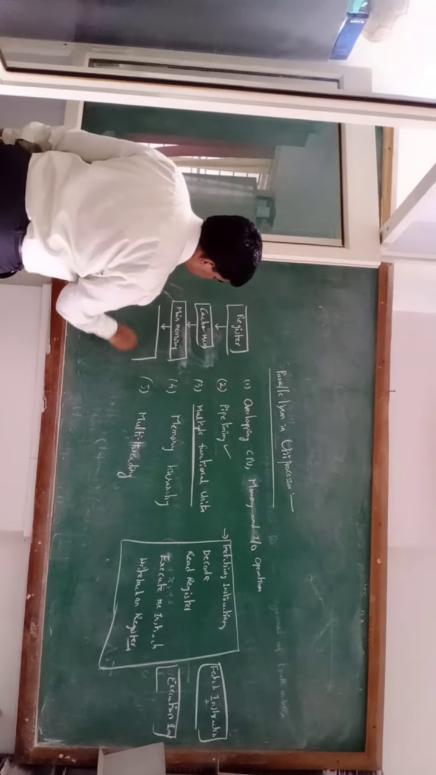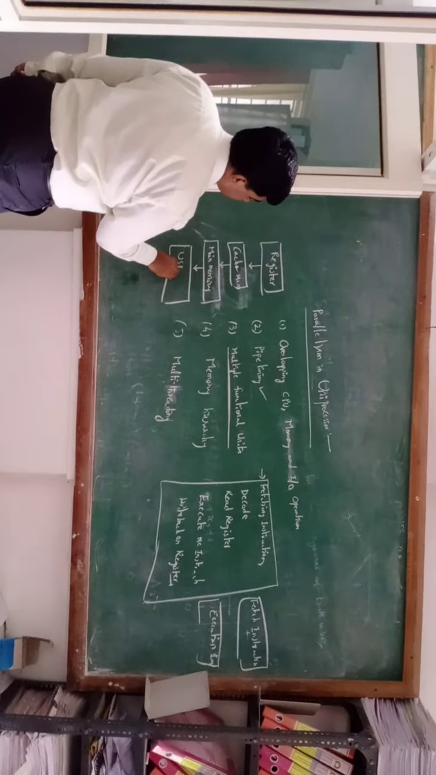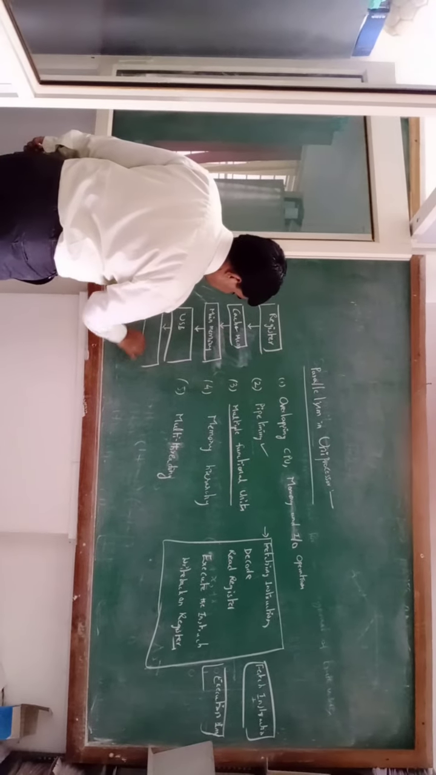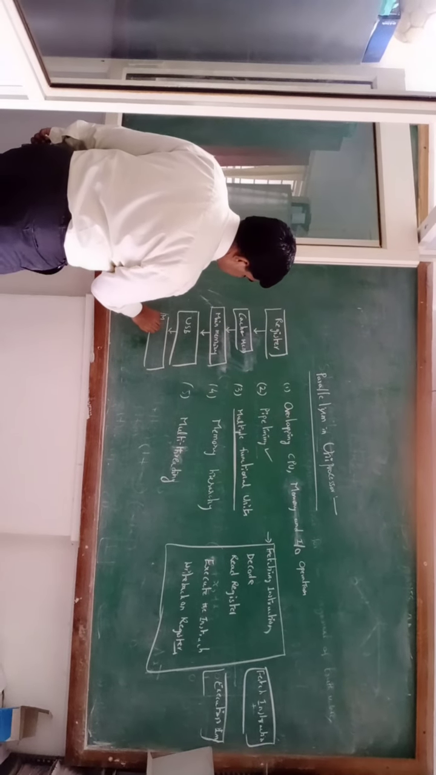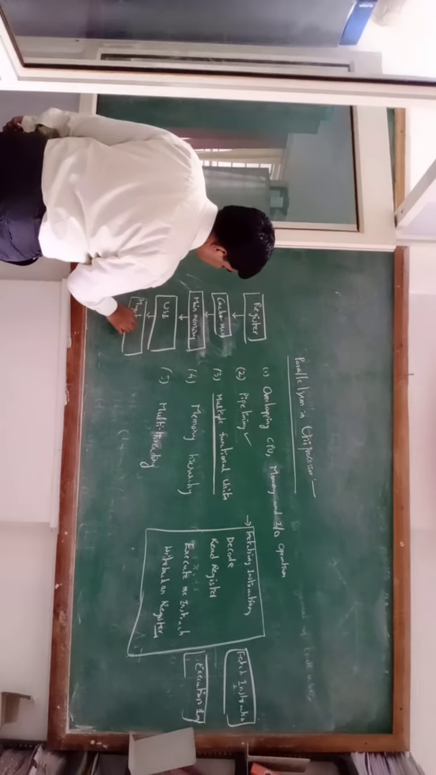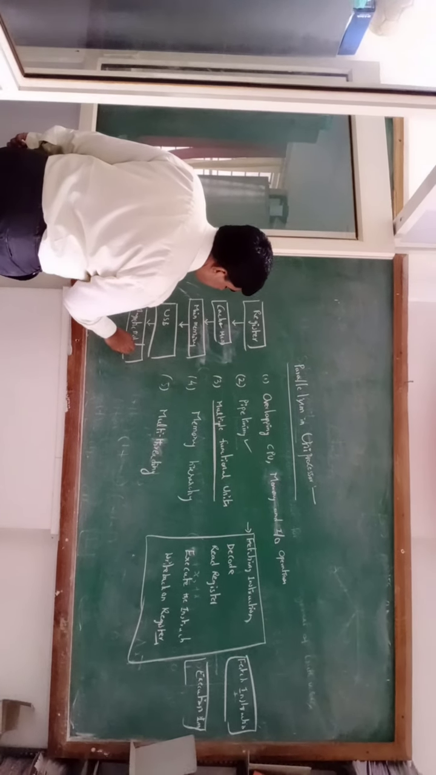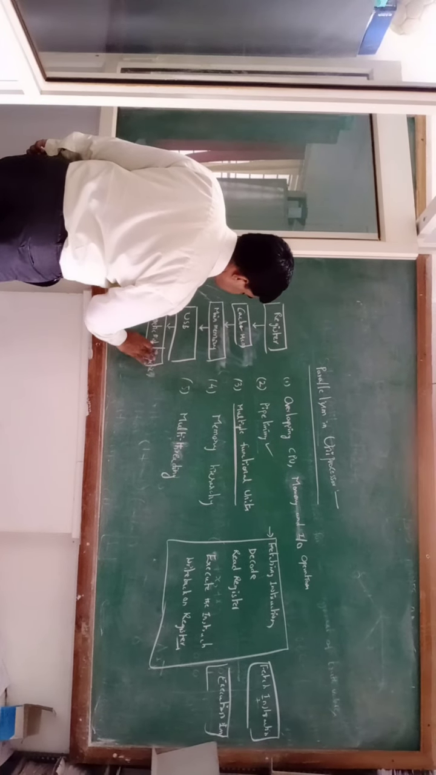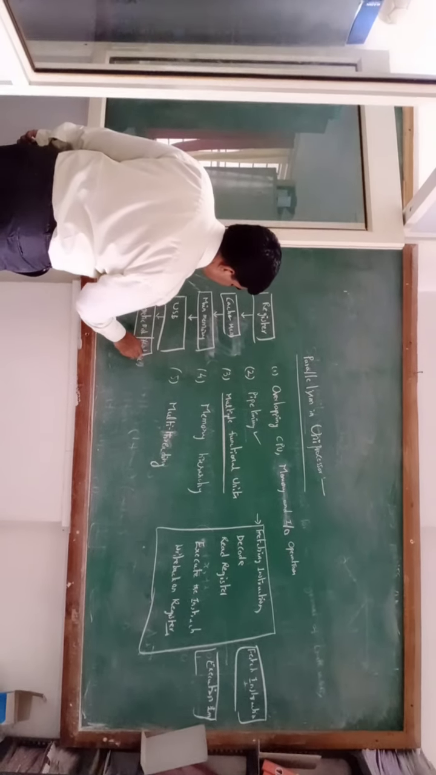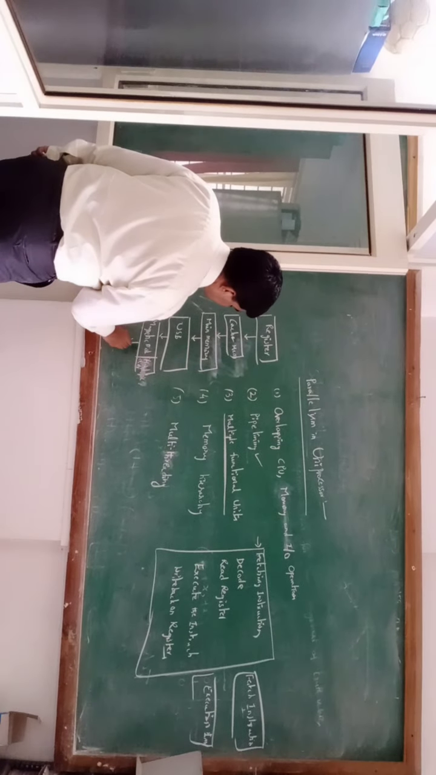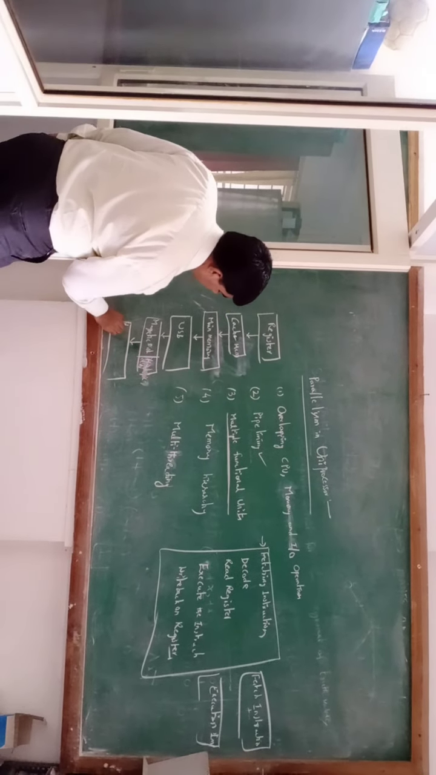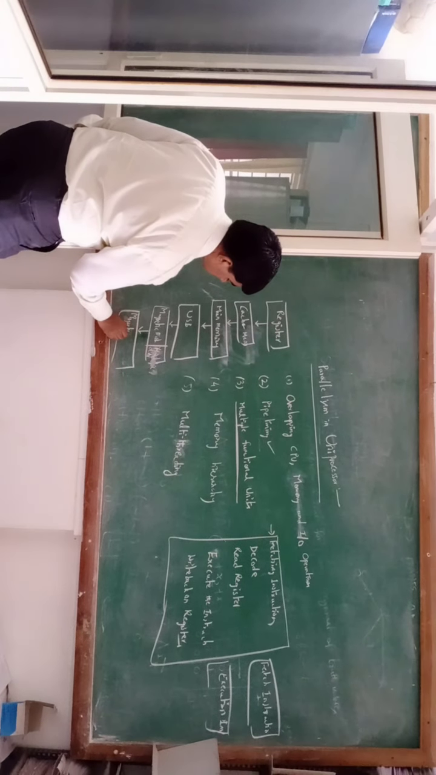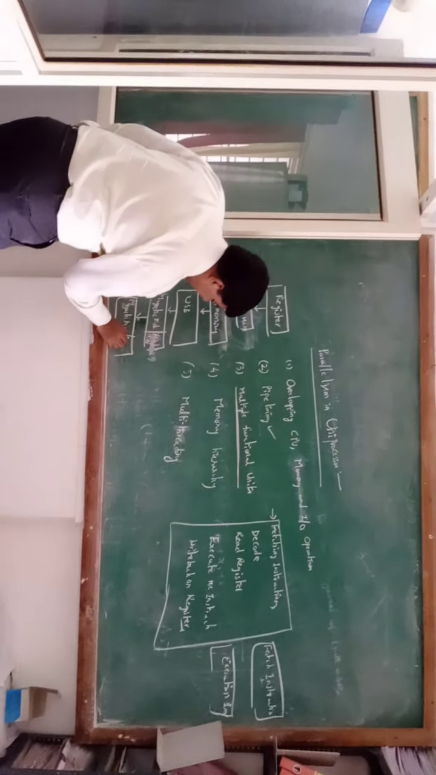Fourth level is USB, also called a pen drive. Fifth level is hard disk, magnetic disk, or magnetic tape. See, magnetic disk or hard disk. Next level is magnetic tape or magnetic drive.